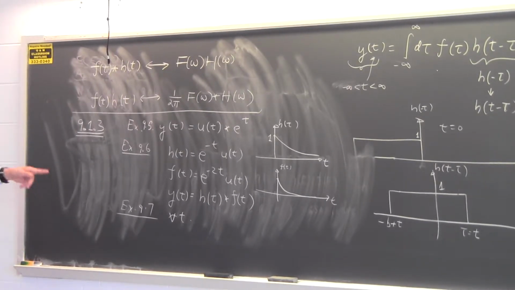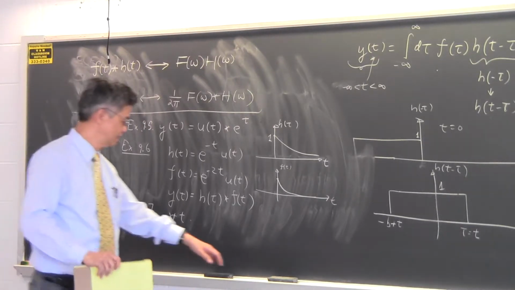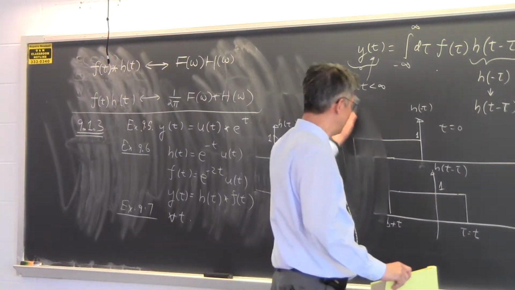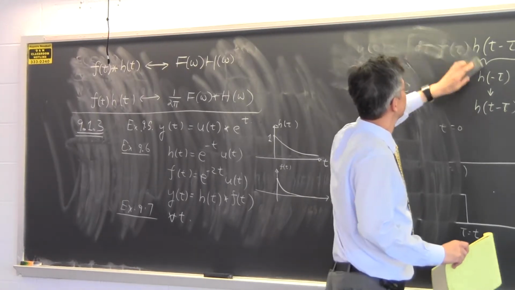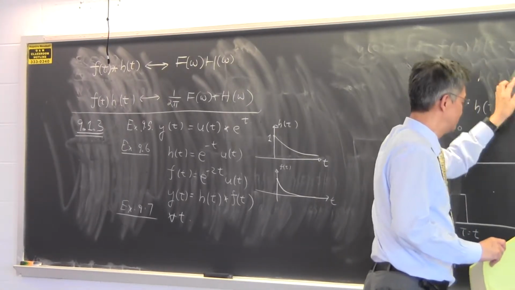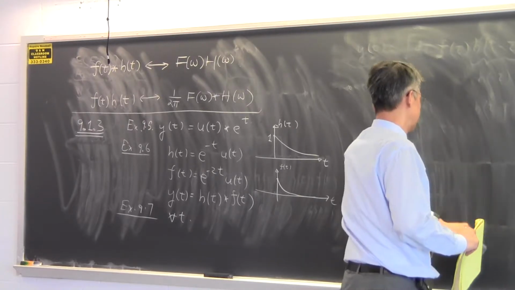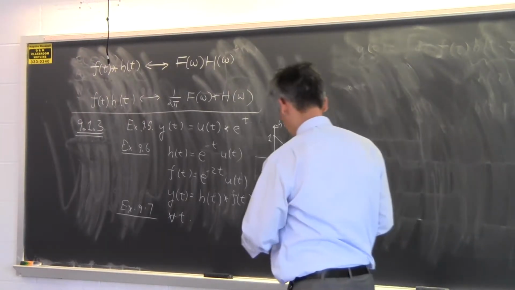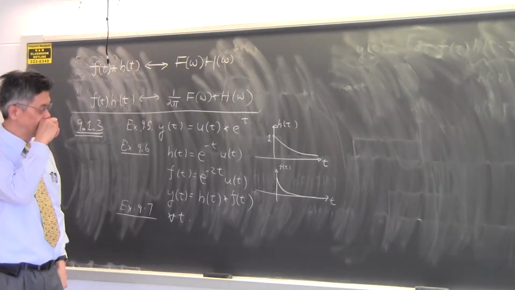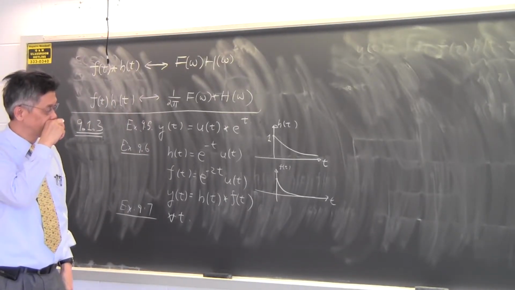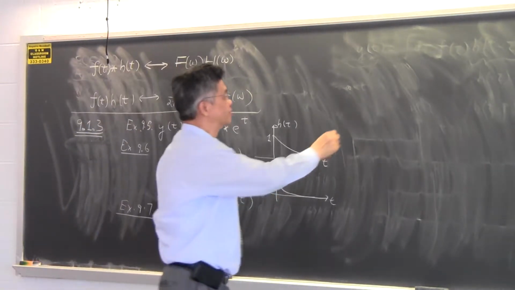So let's try to do this graphically then. You know how to do it mathematically by plug and chug exercise. So let's try to do this graphically and see what the answer should be if we were to do this convolution graphically. So you flip one of these around.